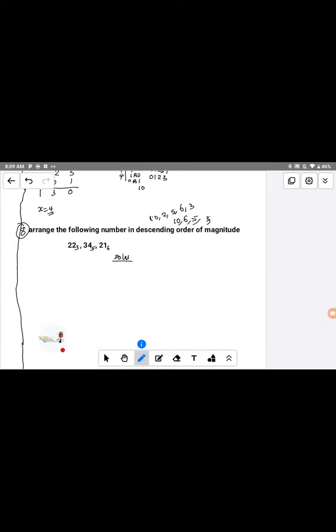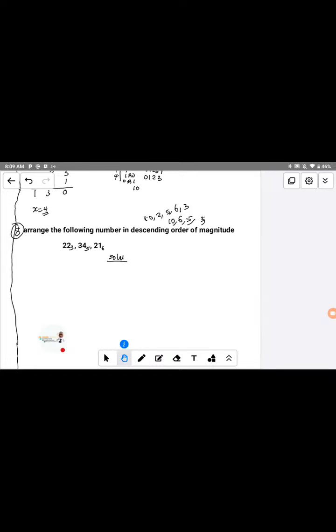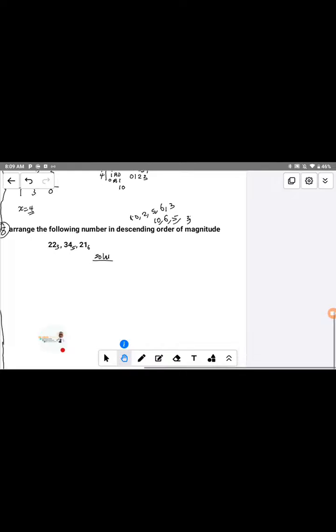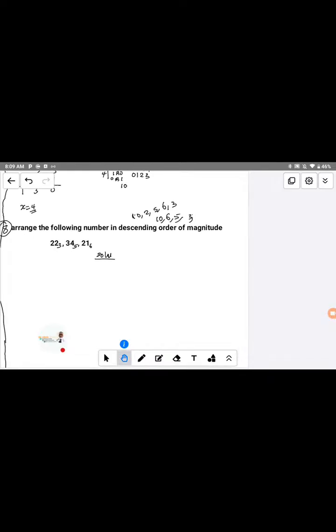Let me try to fill in these spaces now. The next one will be 2, this one is 3, the next one is 2. I get it now. So that is the meaning of descending order.